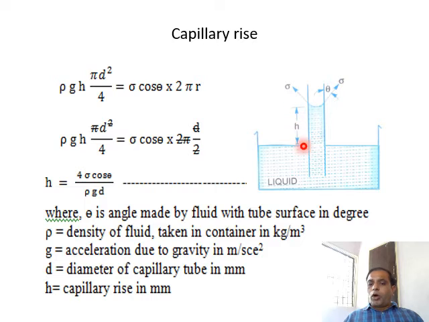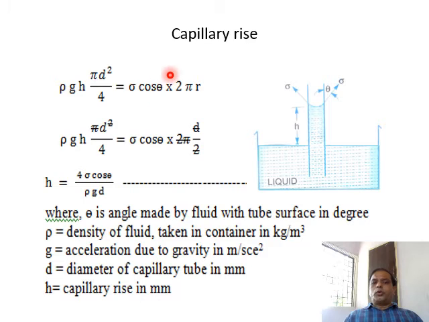What is the amount of fluid raised in the capillary tube? That we can find. It is very simple to find. The weight of the fluid raised is equal to m into g. What is m? M is mass. Mass is equal to density into volume, that is h into the cross-sectional area, pi d square by 4. Rho is the density. Density into volume is mass, and mass into acceleration due to gravity g is the weight.